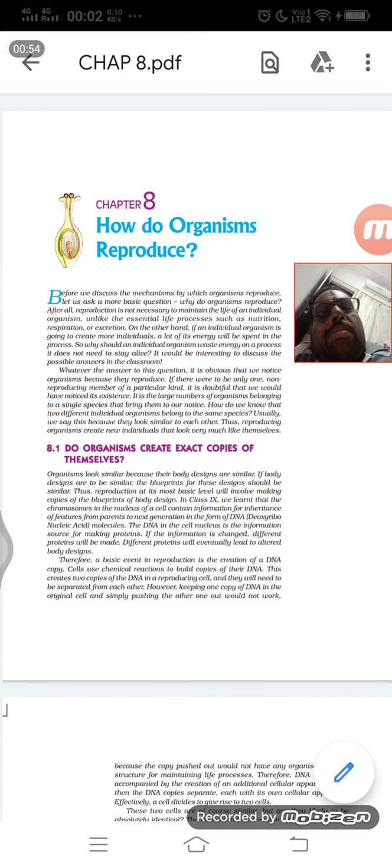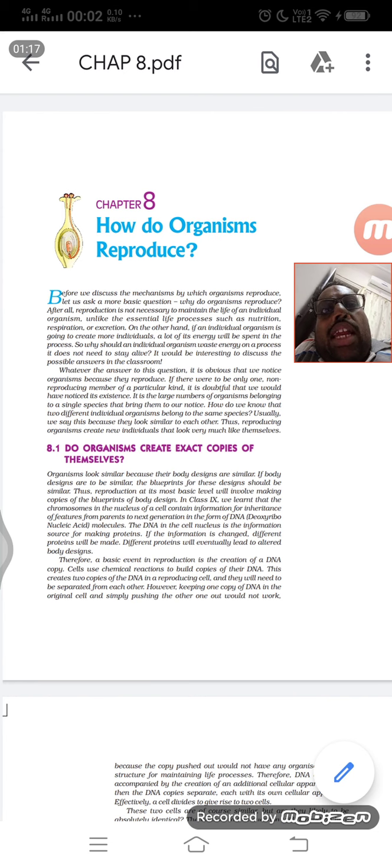In this chapter we are discussing why organisms have to reproduce, and what we mean by reproduction. The definition is very simple: producing young ones of its own kind. That is called reproduction.